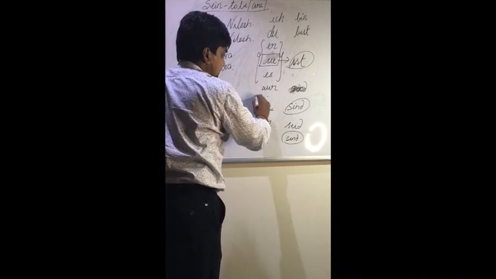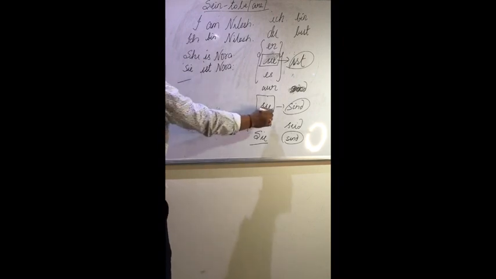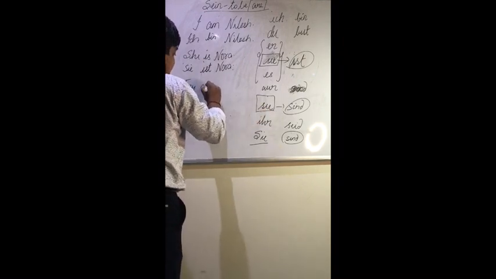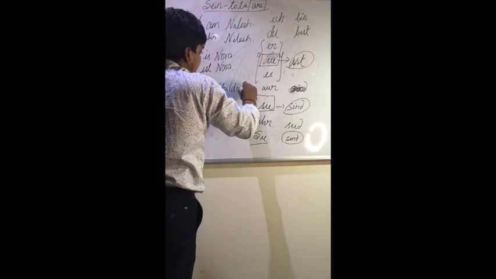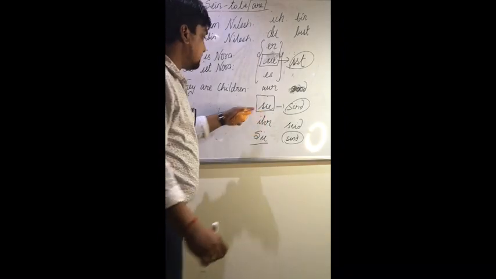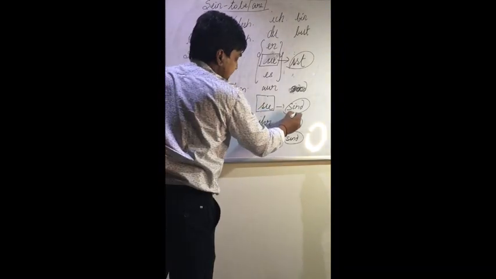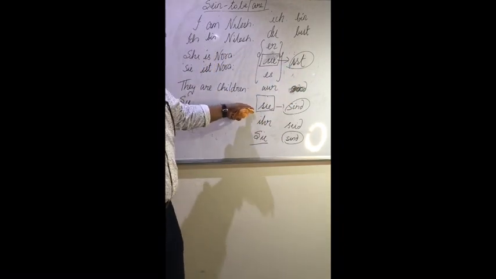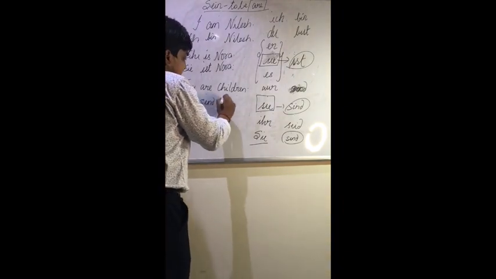Now I am taking another example. This sie form I am taking. So what do we say, sie, it is the plural form. They are children. Okay, I am taking this example. What do we say for they? We say it as sie. I am writing sie. The conjugation you can see here is sind, not ist, because I am using the they form, and they we say as sie in German. So sie sind, and we say Kinder in German.